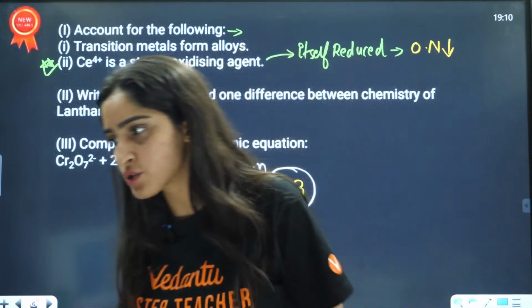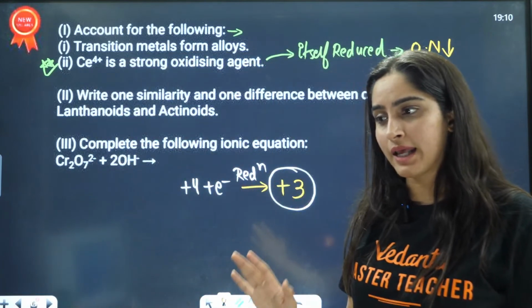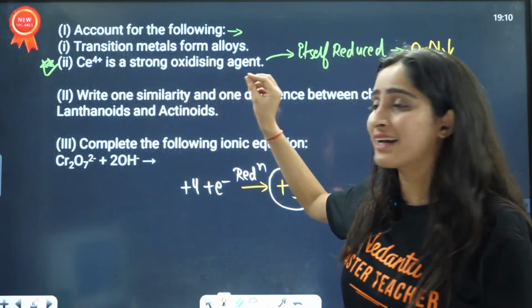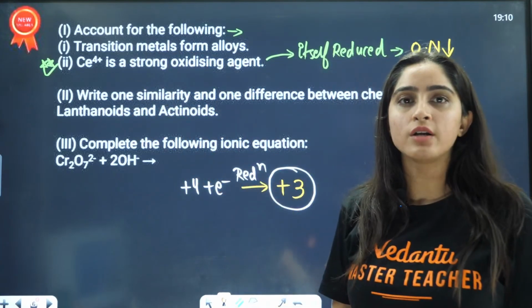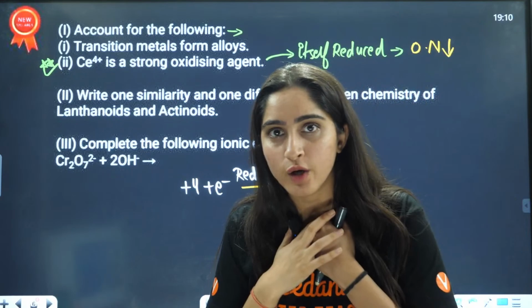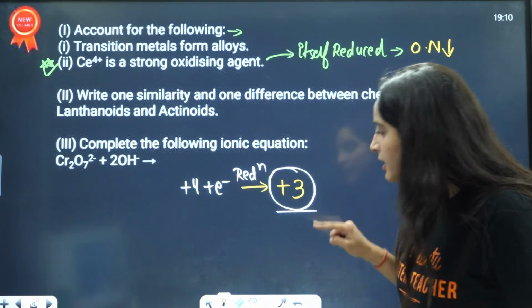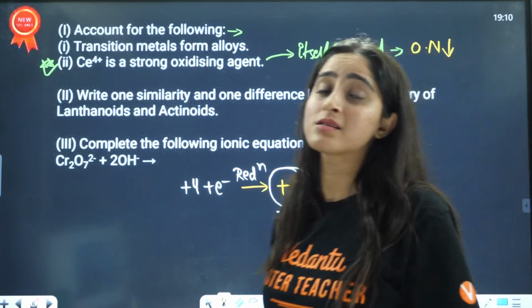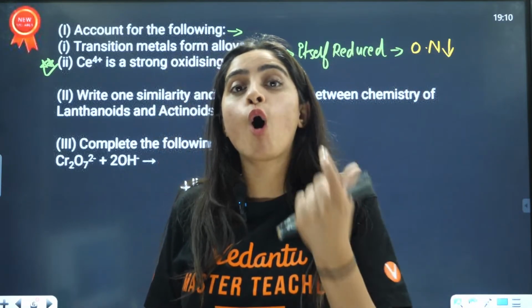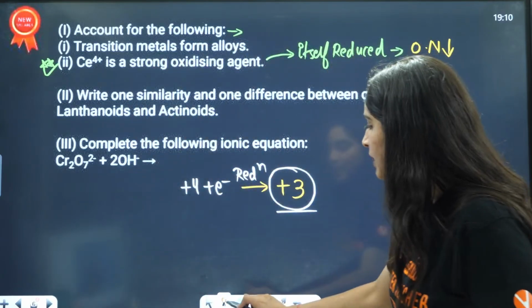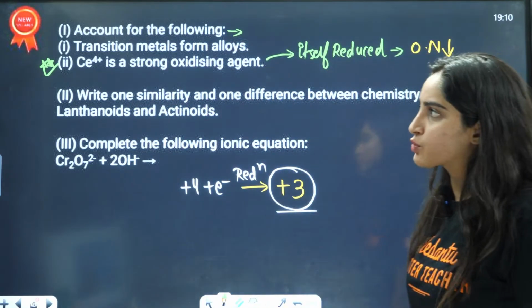Understood this? Very good, everybody. Are you able to understand why Ce4+ is acting as a strong oxidizing agent? Because itself it is getting reduced. How is it getting reduced? By gaining 1 electron, it is becoming the Ce3+ state, and that is a common oxidation state of all the lanthanoids. Okay. Now, shall I move to the next question here?